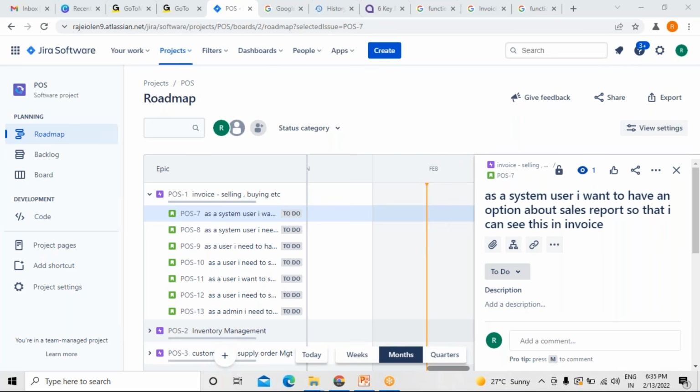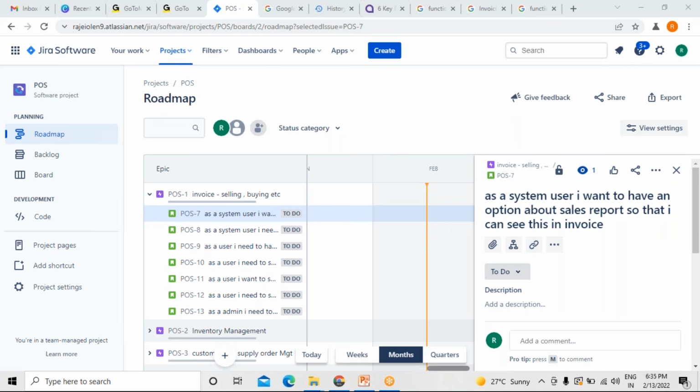Out of all user stories, we have to select how many user stories need to start first, right? So this is what generally we have to select. Now you are not developing all 24 user stories at a time, right?